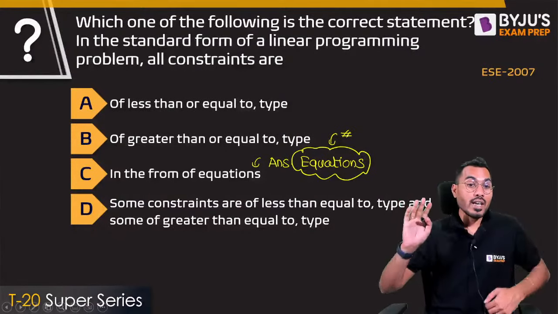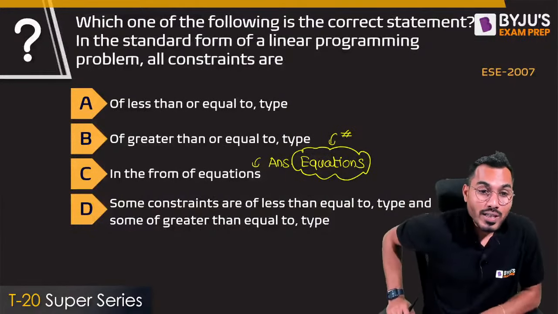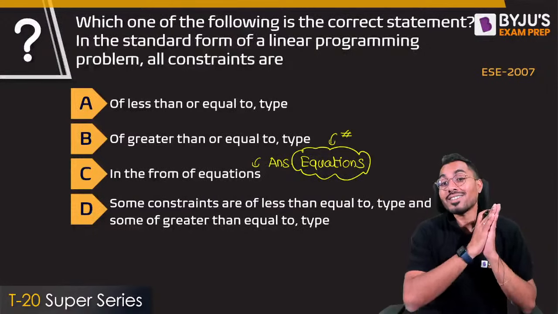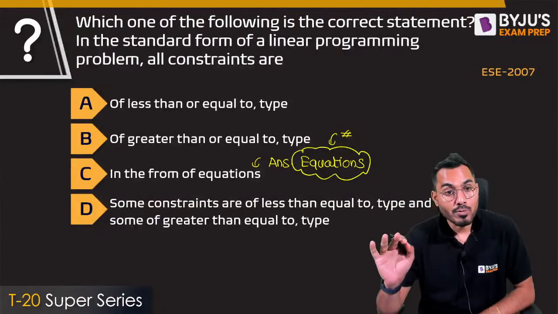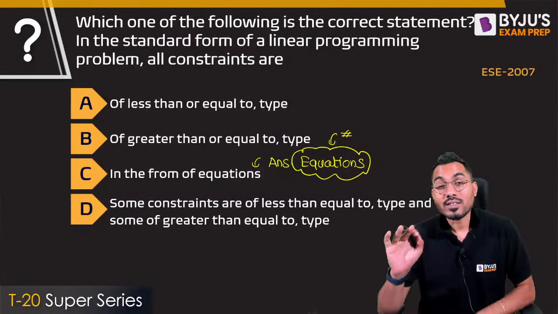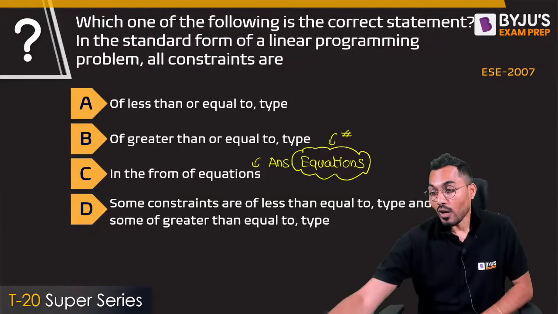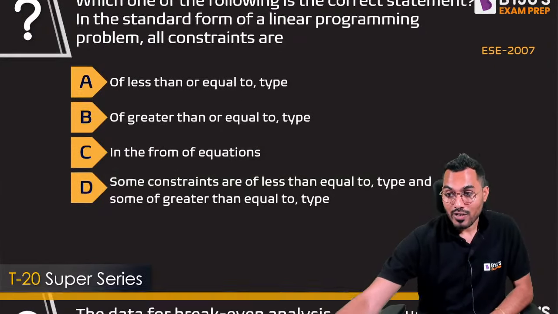No doubt about it. Some constraints less than or equal to and some constraints greater than or equal to cannot be called a standard LPP problem. For a standard LPP problem, it has to be that all the constraints should be in the form of equations.